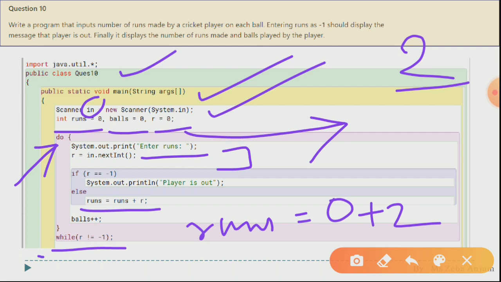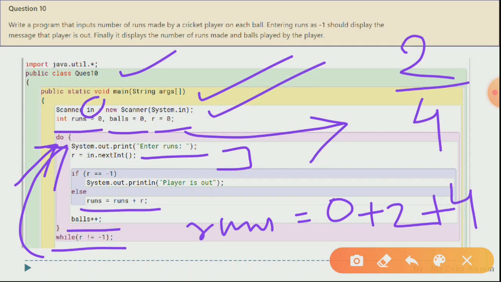Again this do statement will be executed. Again it will ask you to enter the runs. Okay, again you will be entering, let us suppose we have entered 4 over here for now. Again it is going to check if r equals -1 or not. Condition is false. Again it is going to add your r into runs. So you will be getting this. Okay, now again this balls plus plus: every time your loop executes, the number of balls will keep increasing that many times.